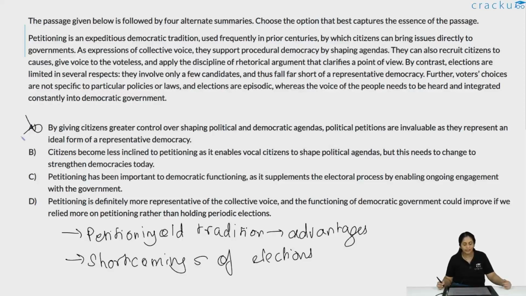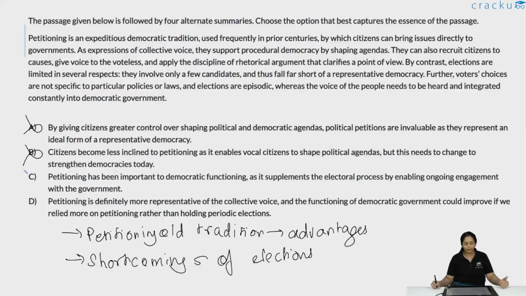Citizens become less inclined to petitioning as it enables vocal citizens to shape political agendas, but this needs to change to strengthen democracies today. That citizens are less inclined to petitioning is not at all mentioned in the passage. This is a clear one which we can eliminate.